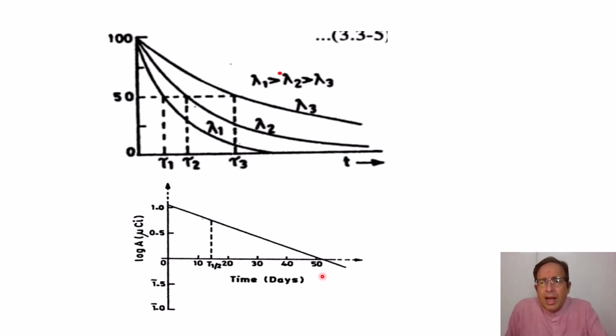So if you plot log of A with respect to time and you measure the slope of this graph, you can find out the value of the decay constant. And then from the decay constant, you can find out the half-life, using the earlier formula, as I've shown you in the previous slide.